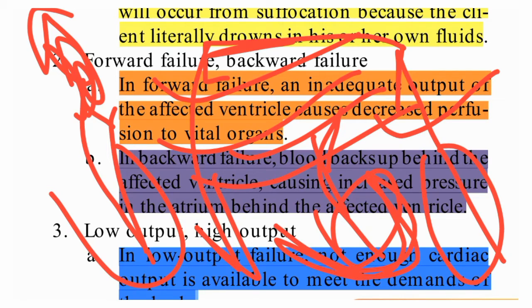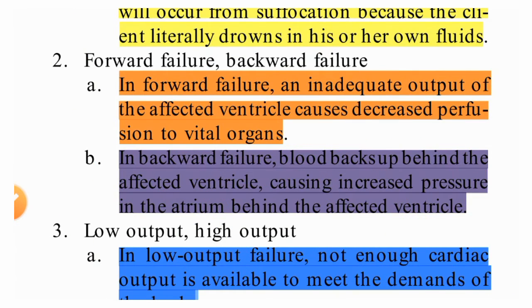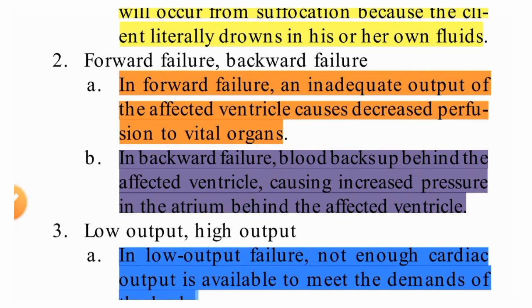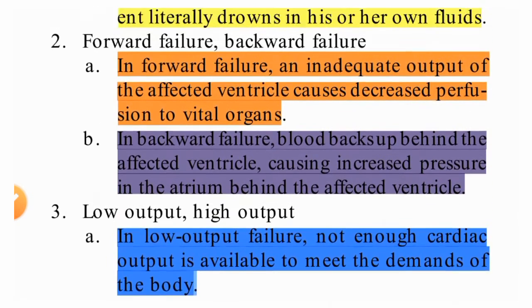This causes increased pressure in the atrium behind the affected ventricles.